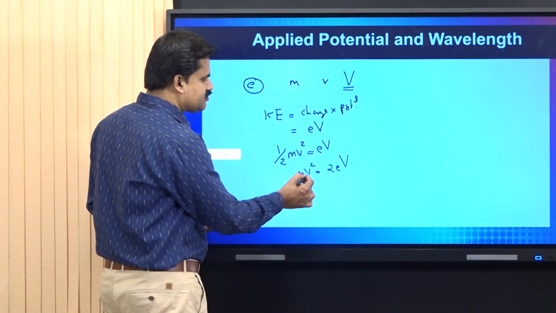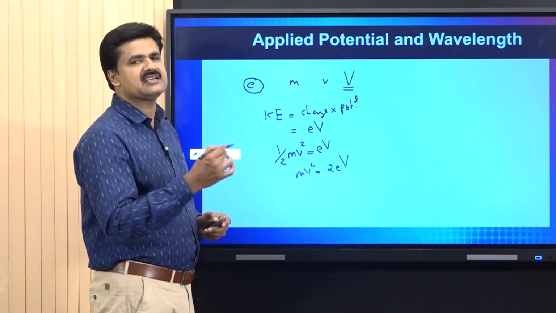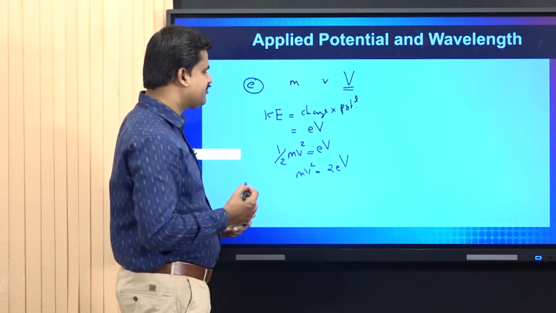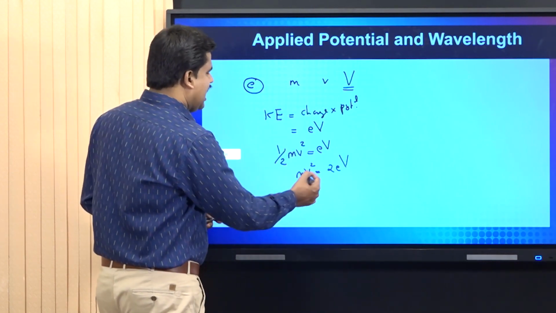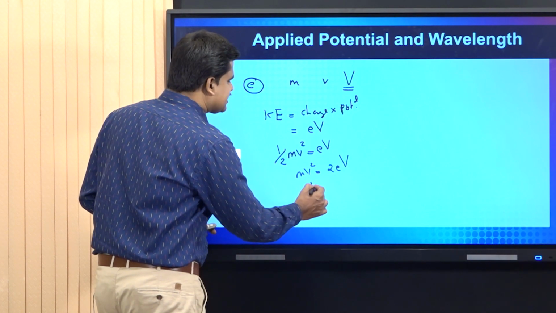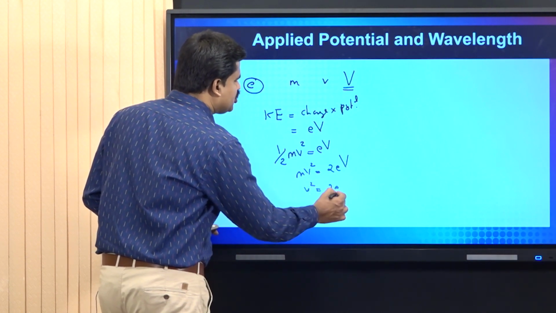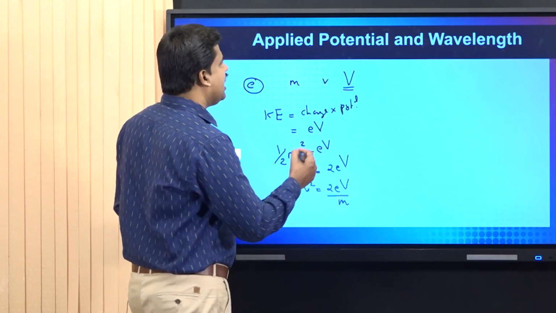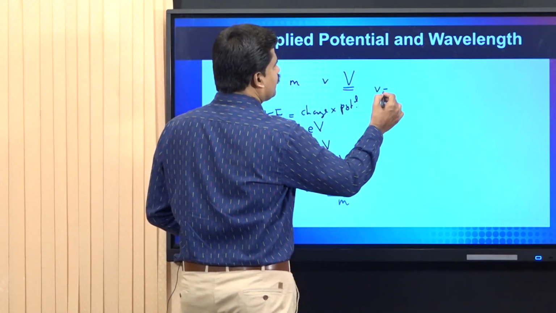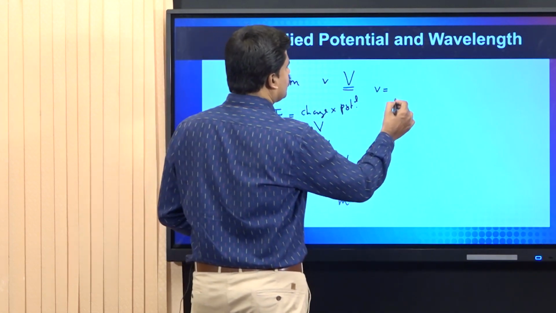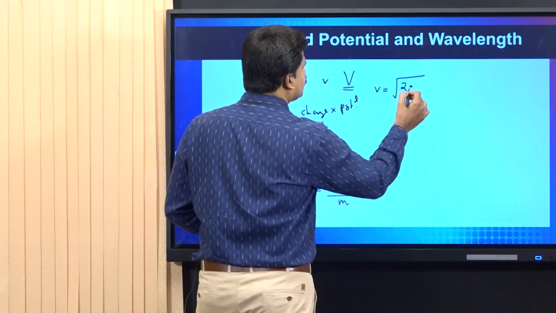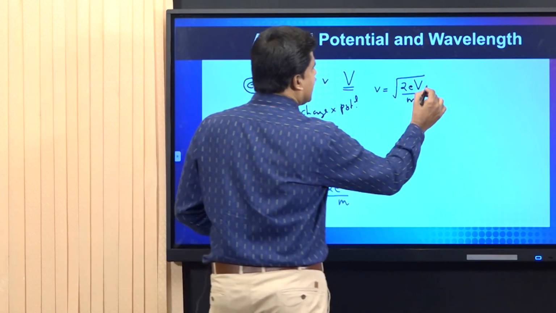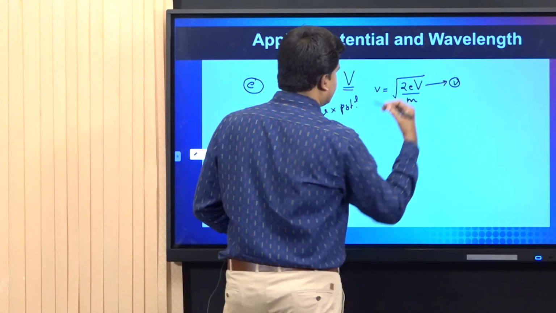See, this small v represents velocity. This capital V represents the potential difference you are applying. And on this, v square is equal to 2e into capital V divided by m. And the velocity of the electron v is equal to under root 2e capital V divided by m. I mark it as equation number 1.